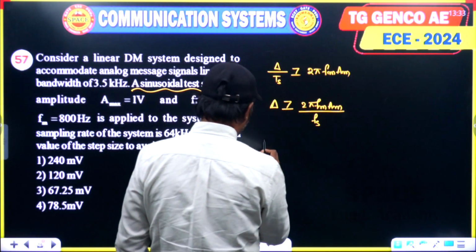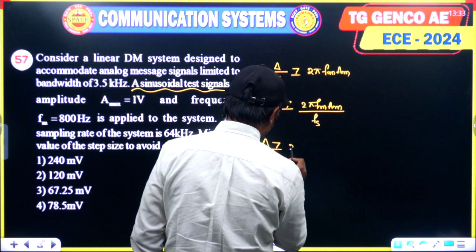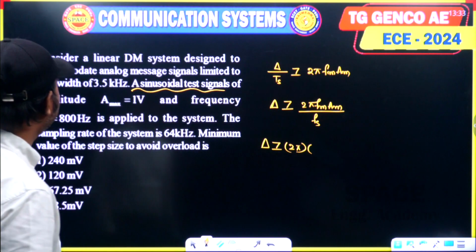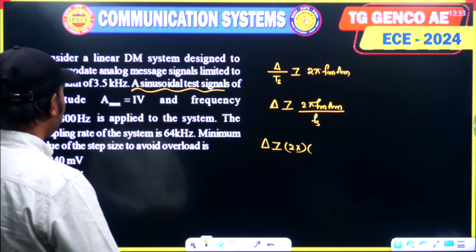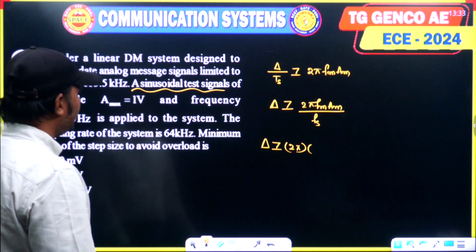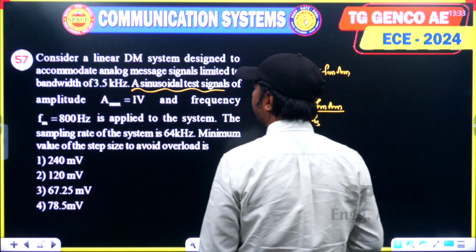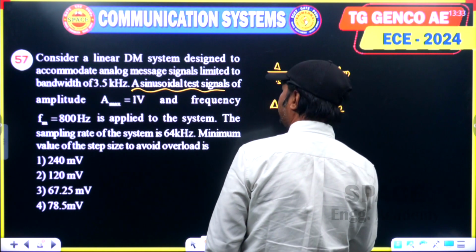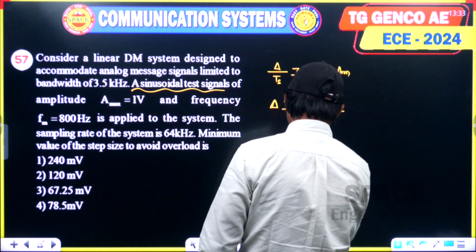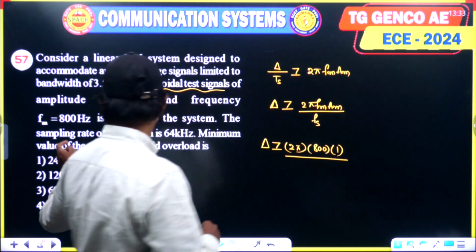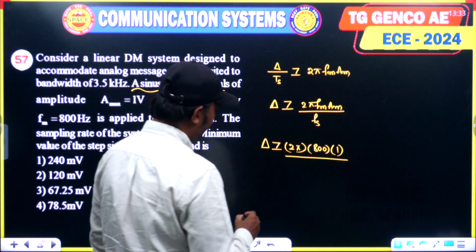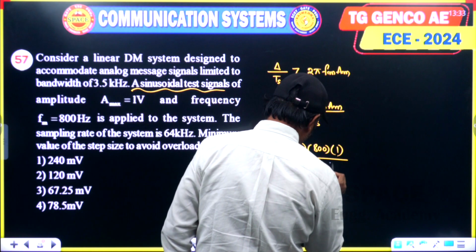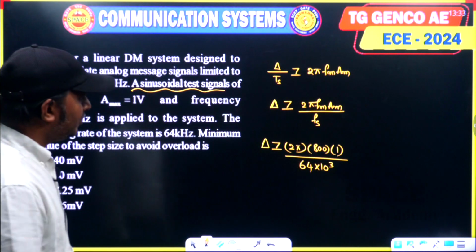Now here, delta greater than or equal to 2 pi, Fm is 800, he gave, into Am 1 volt, by Fs is 64 kilohertz, means 64 into 10 power 3.